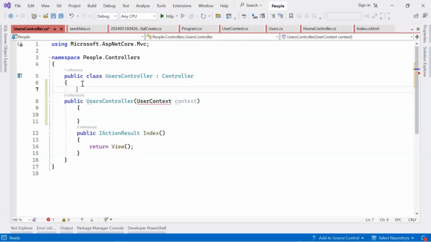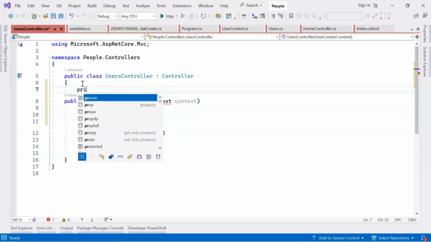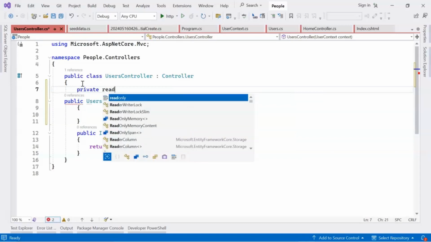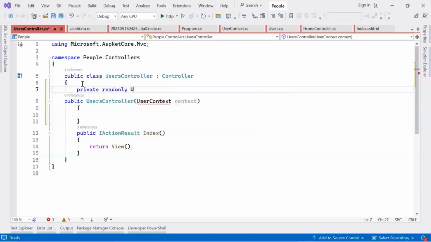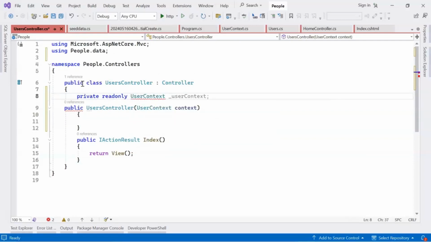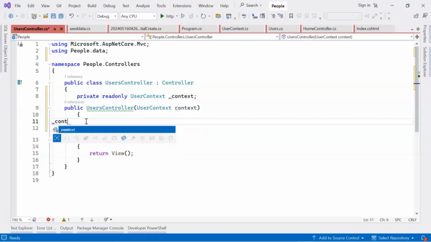So first we need to declare the user context. We declare it private, read only, user context underscore context, and we assign it over here.